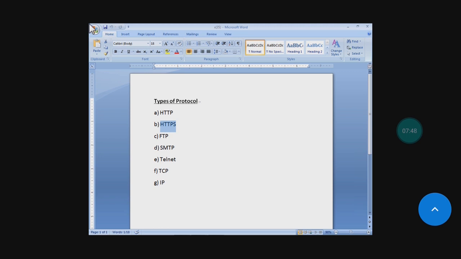HTTPS is Hypertext Transfer Protocol Secure. HTTPS is for secure communication over a computer network, and it is widely used on the internet. In HTTPS, the communication protocol is encrypted.